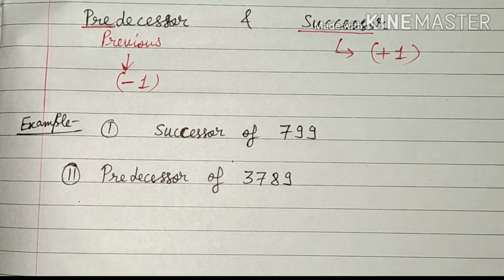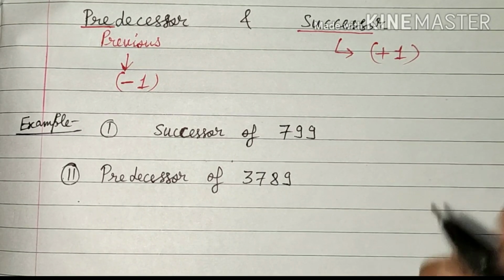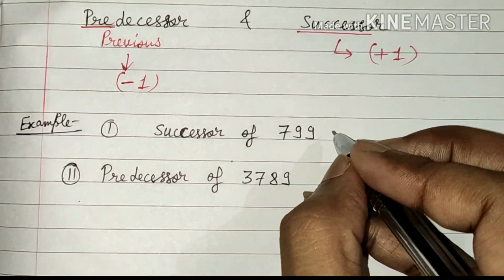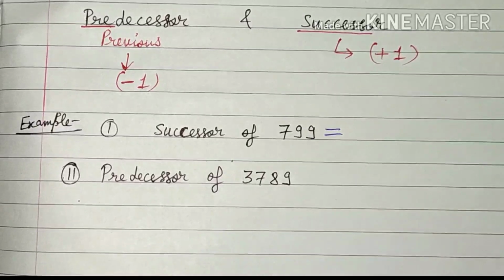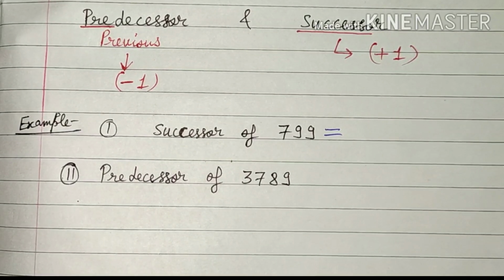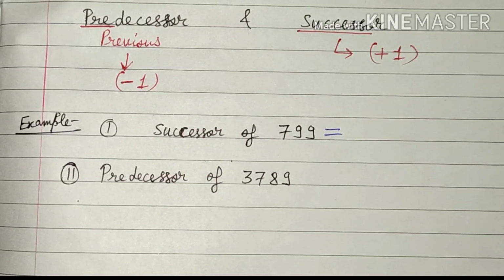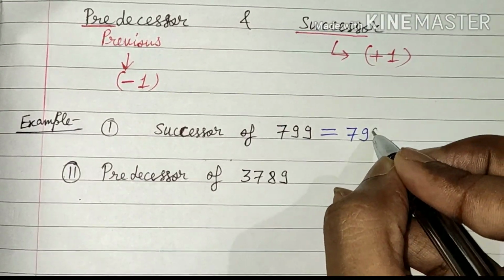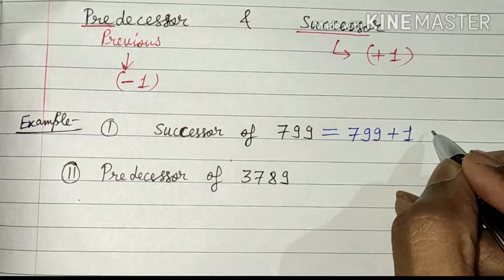Let's understand this thing with the help of an example. Suppose we will have to find out the successor of 799. So as I told you, success means you will have to add something in that number. So 799, we will have to add 1 into this number.